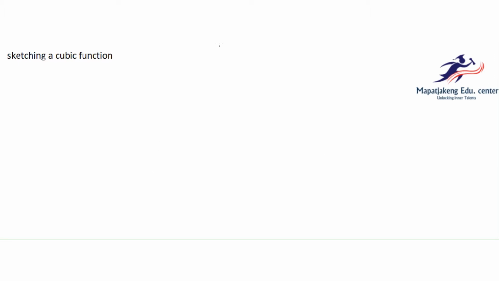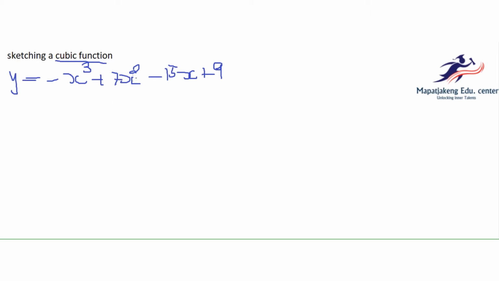And today we are sketching a cubic function, from a cubic polynomial. Let's just get into it. y is equal to, let's say, minus 3x cubed plus 7x squared minus 15x plus 9. So this is a cubic function.